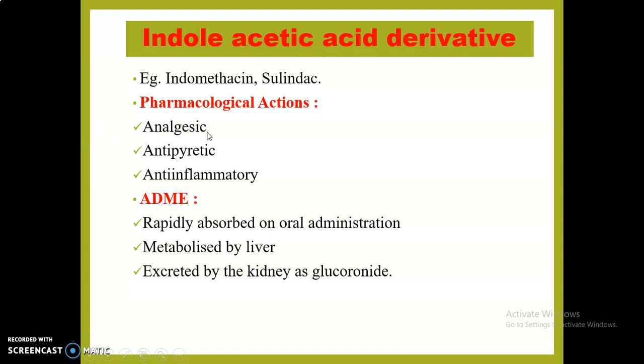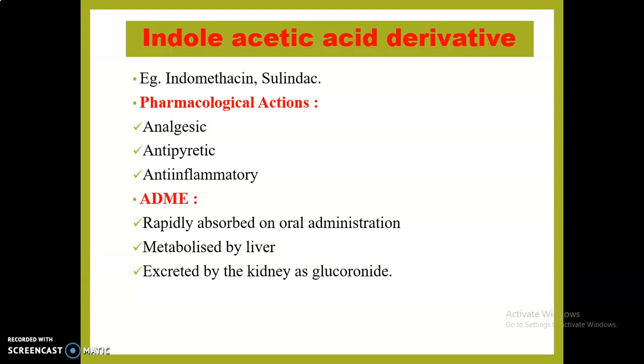It possesses analgesic effect, antipyretic effect, but less as compared to salicylate, but potent anti-inflammatory effect. This indomethacin is rapidly absorbed on oral administration, metabolized by the liver, and finally excreted by the kidney as a glucuronide form.